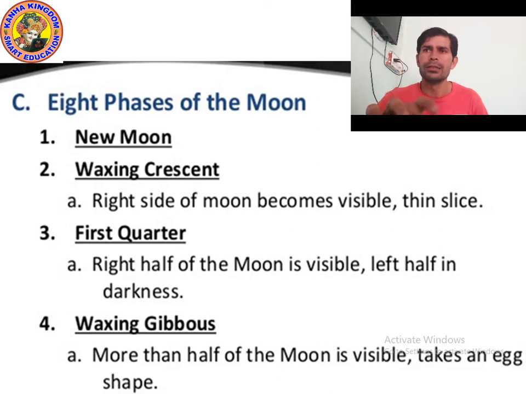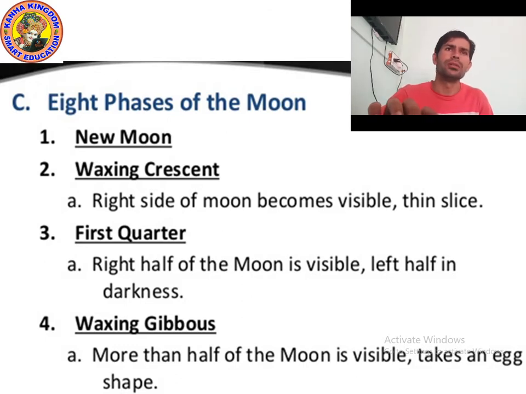Some phases like new moon and full moon, we have already discussed. So kids, what is new moon? As you can see on the screen, the first phase of the moon is new moon. You know that when the moon is between sun and Earth, at that time you cannot see the moon. That phase is called new moon.